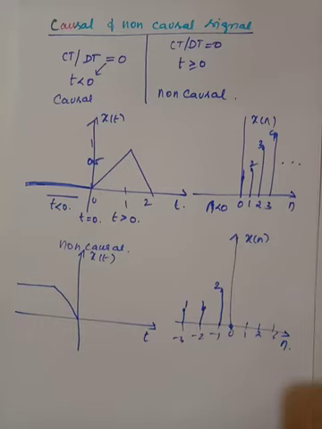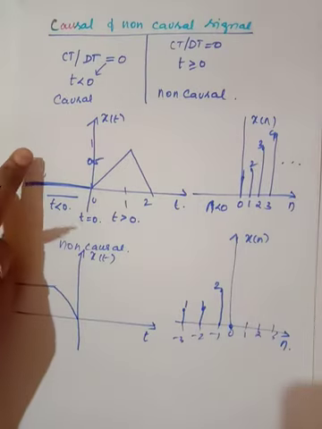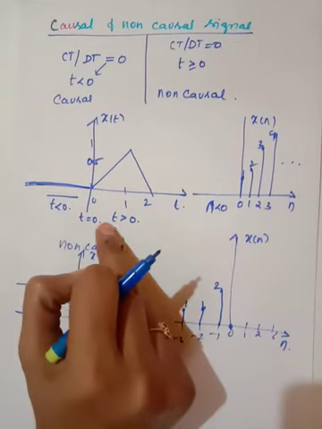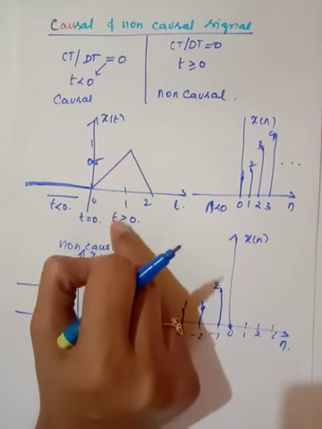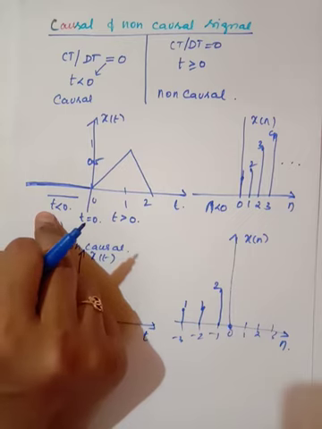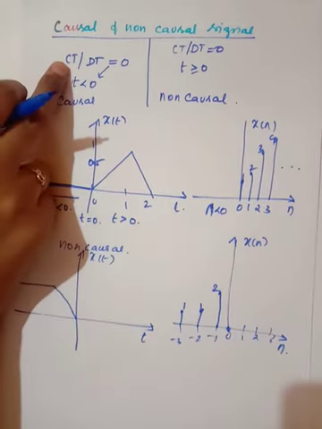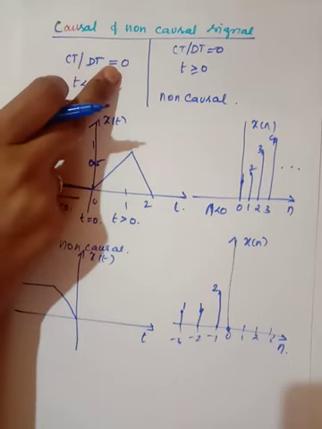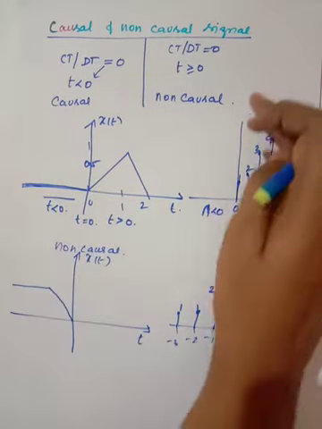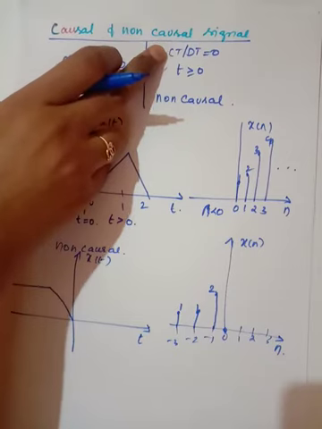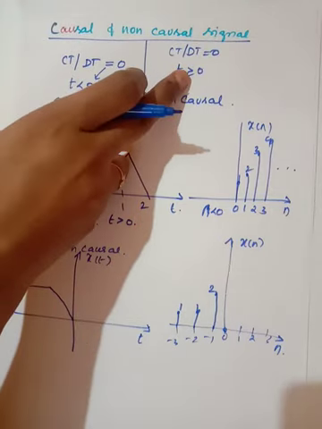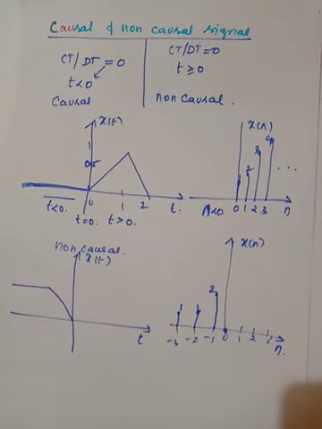A signal is said to be causal when it has a value for time t greater than or equal to 0. That is, for time t less than 0 it should not have any value. So that is the condition. Any continuous time signal or discrete time signal that is equal to 0 for t less than 0 is said to be a causal signal. A continuous time or discrete time signal that is equal to 0 for time t greater than or equal to 0 is said to be a non-causal signal.